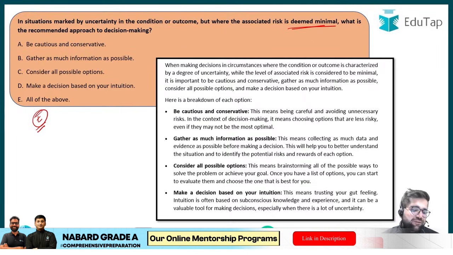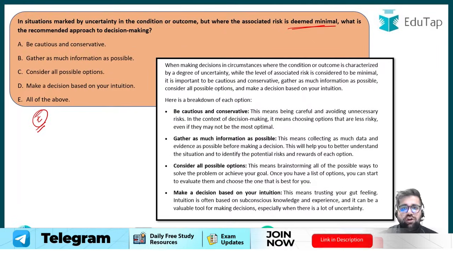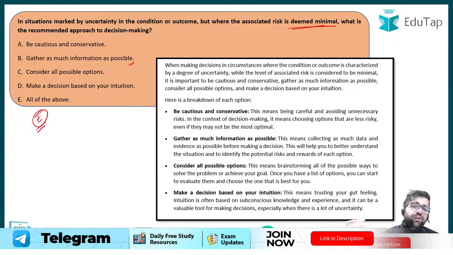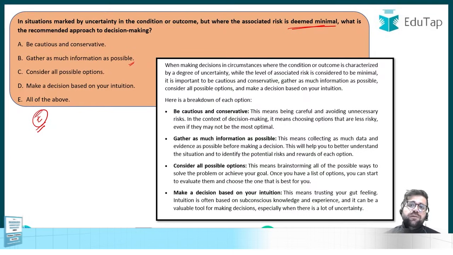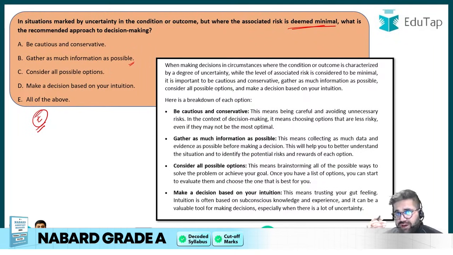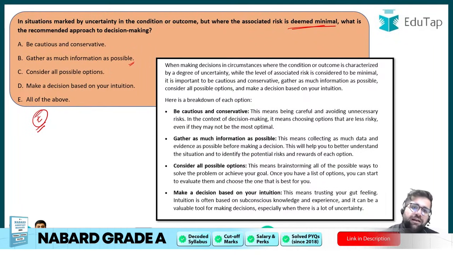Gather as much information as possible. Again, this is also logically incorrect, because if risk is existing in your course of action, definitely you will try to collect as much information as possible so that you can reduce that particular risk.